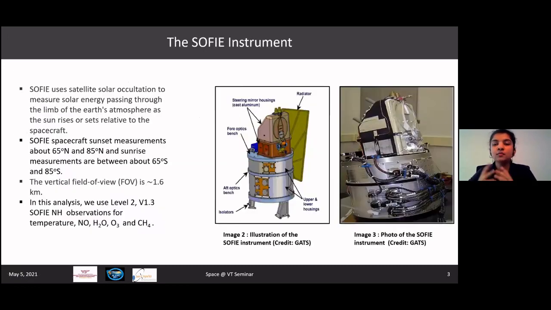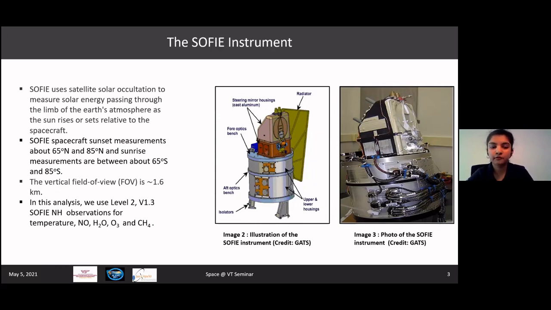Taking a little more detailed look at the SOFIE instrument, image 2 is a schematic view of what the SOFIE instrument looks like, and image 3 here is the actual image of the SOFIE instrument. SOFIE uses satellite solar occultation to make its measurements in both the northern and the southern hemisphere. It measures between 65 degrees and 85 degrees in both of these hemispheres with a field of view of approximately 1.6 kilometers.